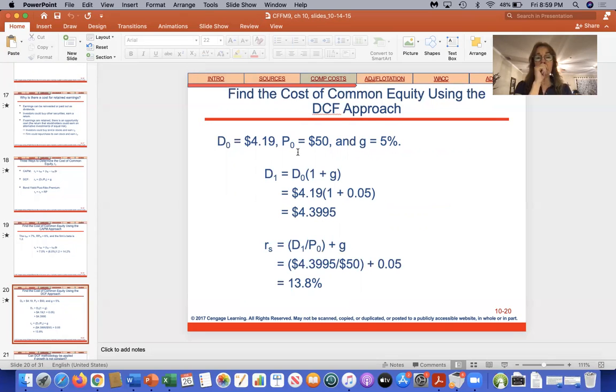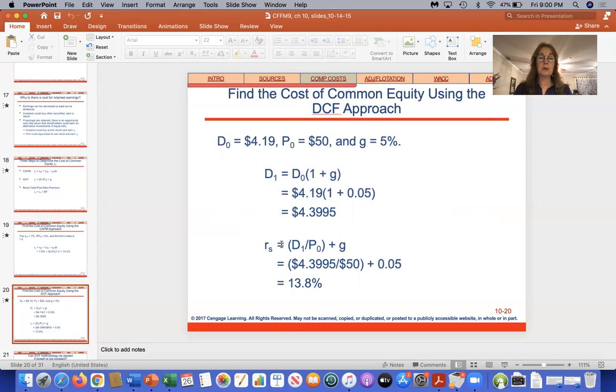The second formula is this constant growth model. So remember, it's going to be the last dividend that was received times 1 plus the growth rate. Oh, I forgot to mention, when we talked in the chapter about the dividend growth model, remember we were finding the price of the stock, and the price of the stock equaled D sub 1 divided by the required rate of return minus the growth rate. So what they've done here is they've rearranged this formula. So if you have the price, you can find out what the required return is.